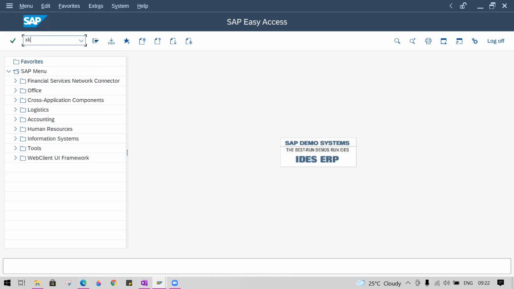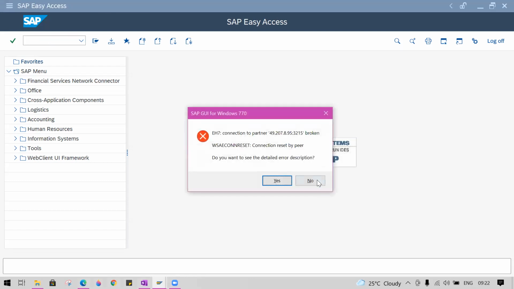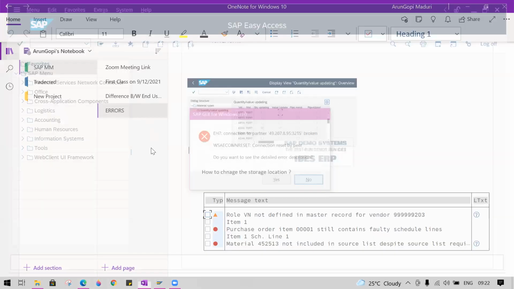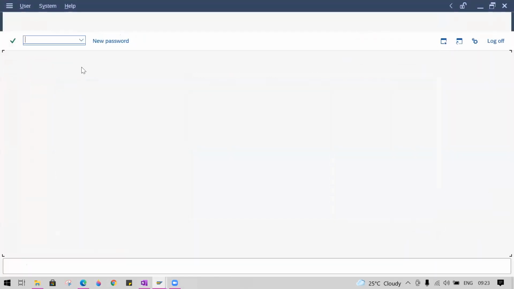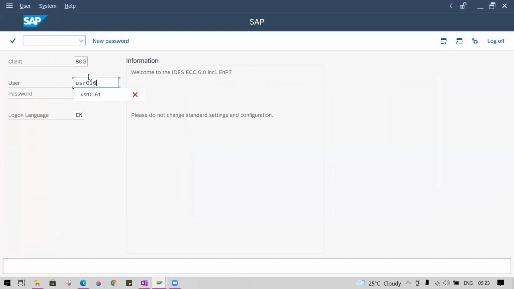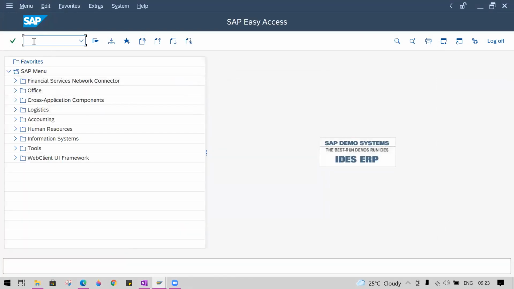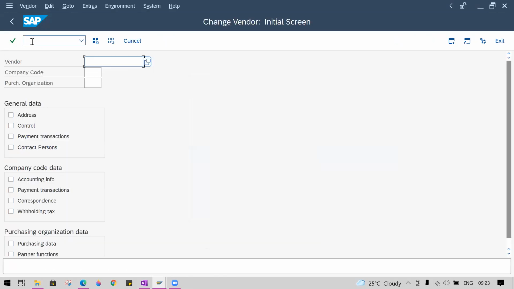Can I open the vendor? Yeah, you can open the vendor. But there is no linkage of vendor and storage location, just keep that in mind. Vendor is just master data, which we use at purchasing time. When you create a purchase requisition or purchase order, you mention the vendor master details, like the vendor number, and it is not linked with any storage location details. Maybe you got confused. I will correct it.